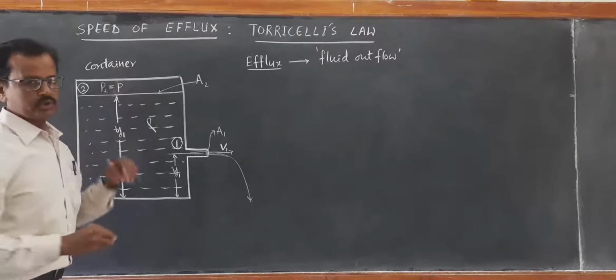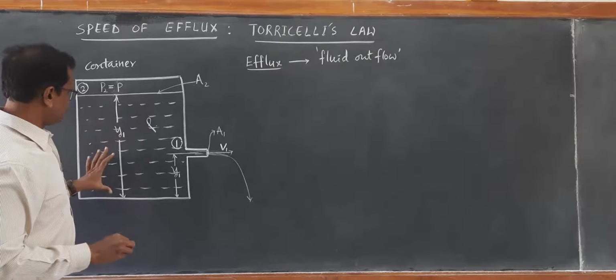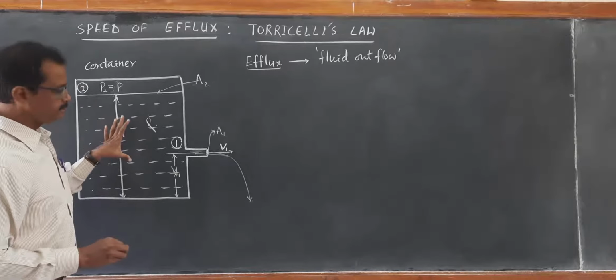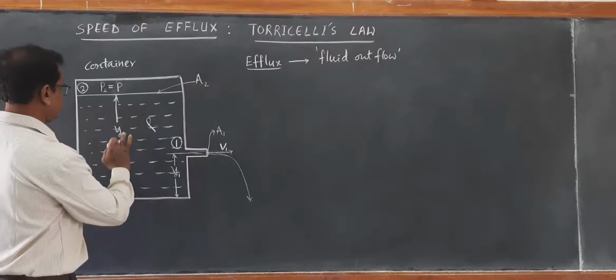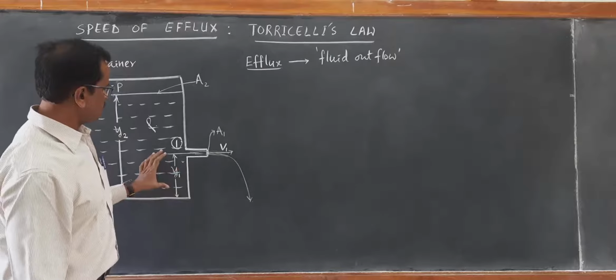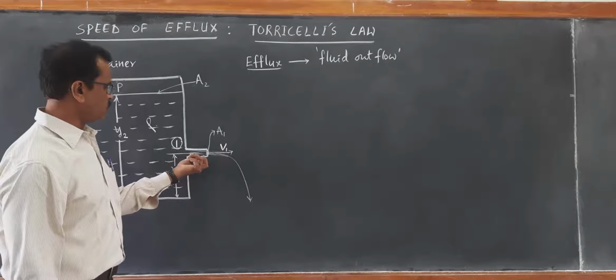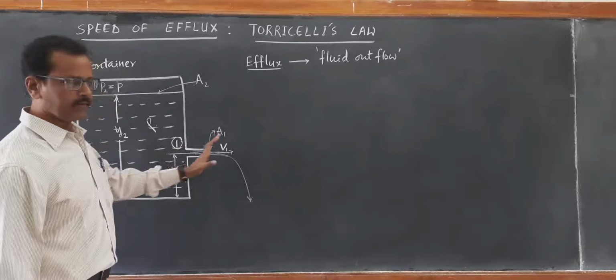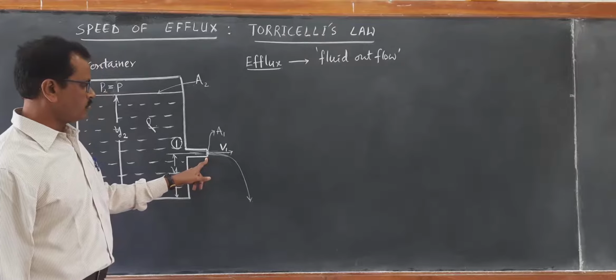Here it is a closed container. Suppose the liquid is at height y2, and y1 is the height at which there is a hole, so that the liquid can flow through this hole.